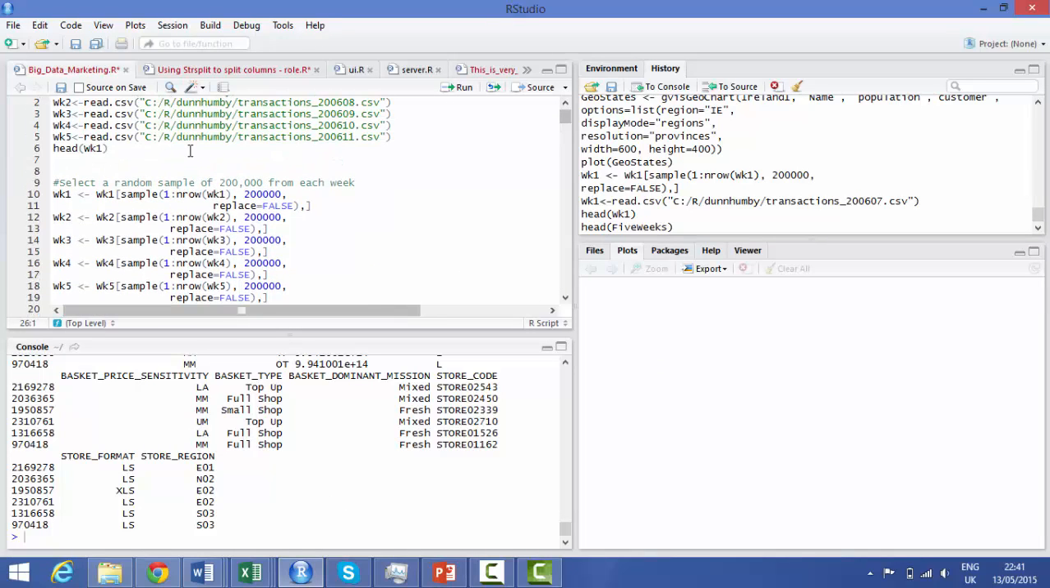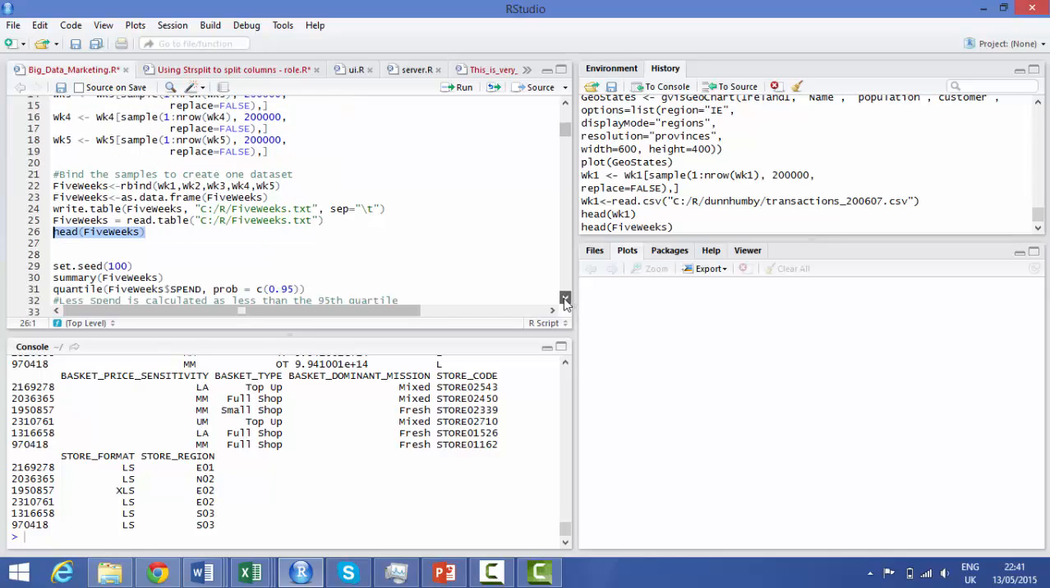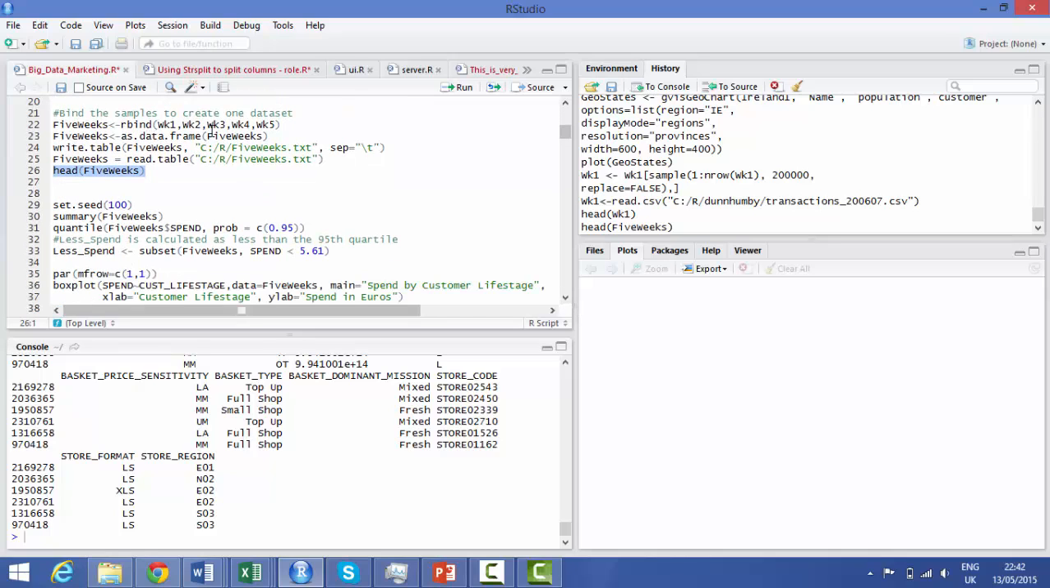I use this code here to read in the data, and then I created a random sample of 20% for each week. The rbind command was used to bind the data, and then it was made into a data frame. Then I saved the file to my C drive so that I could read it if RStudio crashed on me, or just if I had to close my computer and come back. I set the seed to 100.